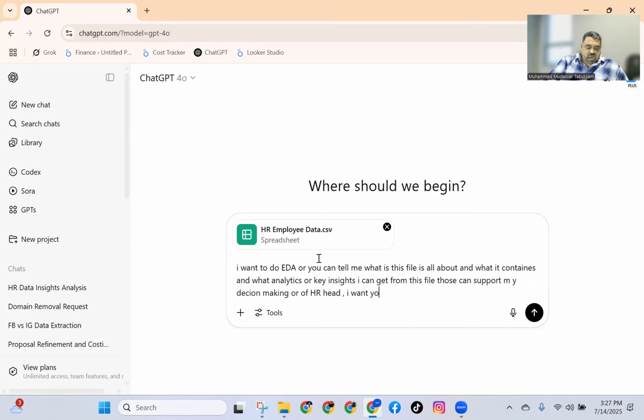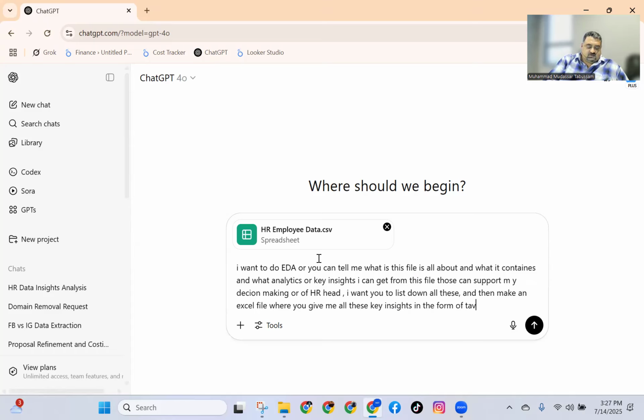I want you to list down all these and then make an Excel file where you give me all these key insights in the form of tables and charts of these tables, along with data labels added into charts.